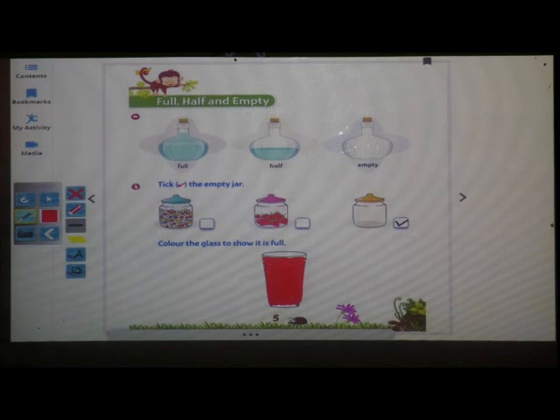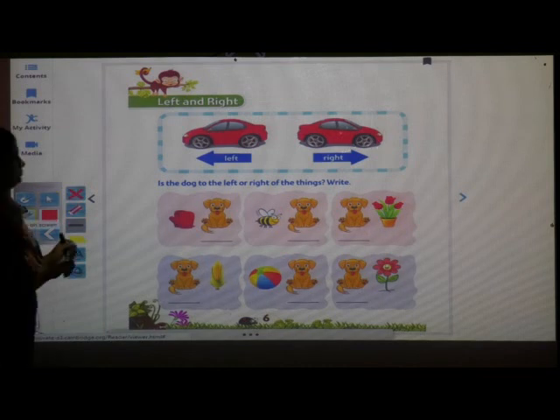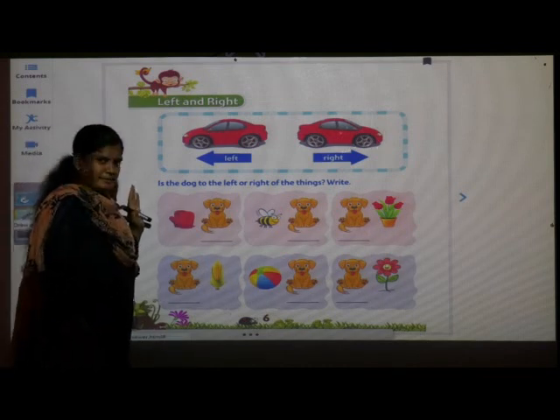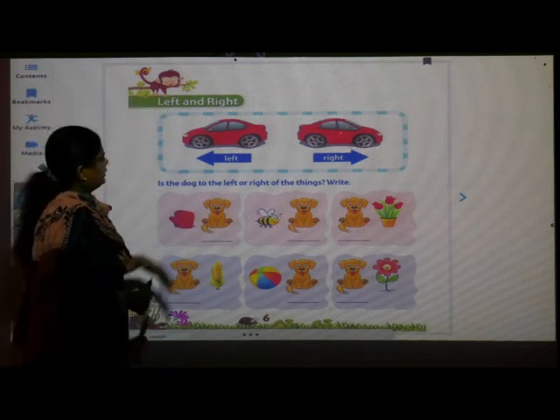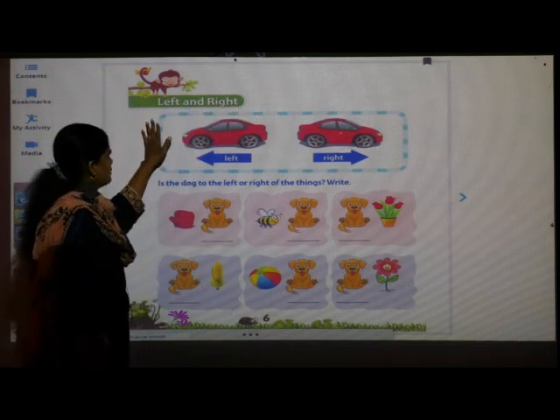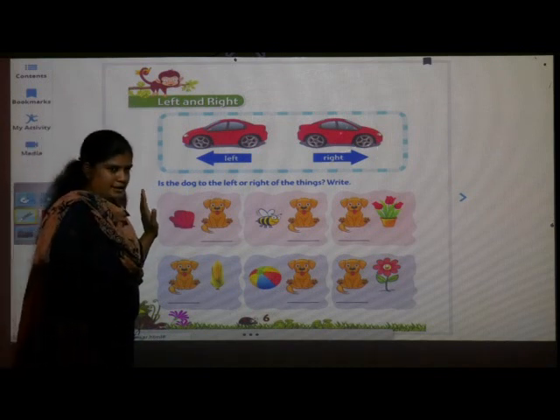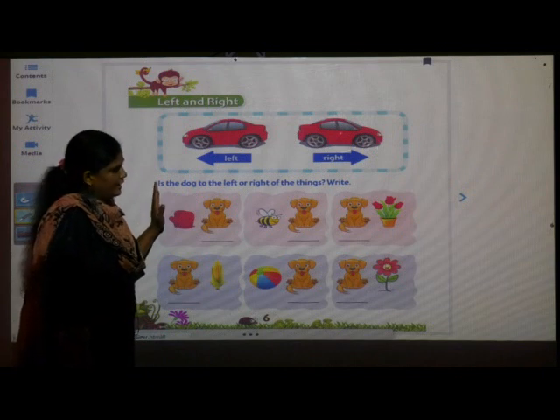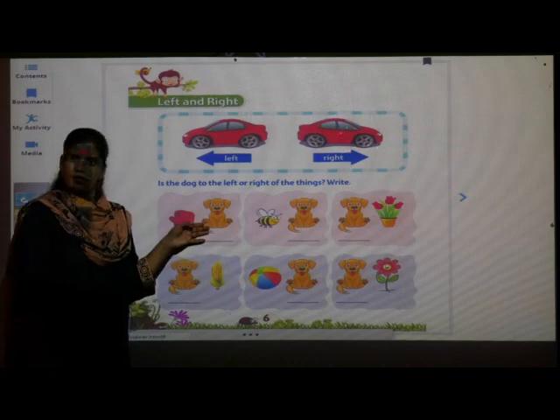Now turn the page, next page, that is page number 6. Everybody, have you opened page number 6? Okay. Now see here. Left, and, right. So here we are going to learn today the left and right concept. Which concept? Left and right. First we will see practical and then later on we will see in the book.